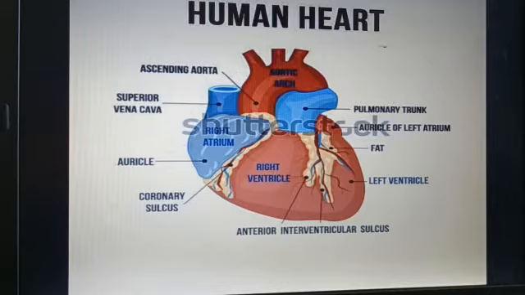Our today's topic is heart. Heart is a muscular organ which is present in most animals. If we talk about the weight of the heart, it's about 250 to 350 gram.